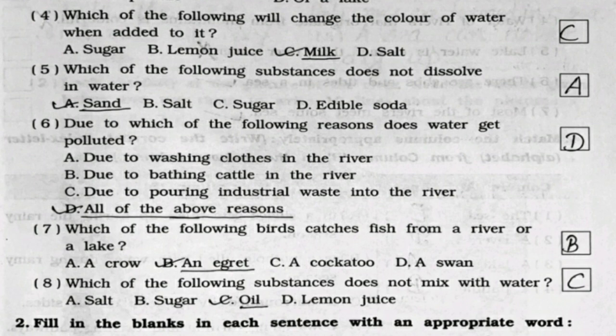Seventh, which of the following birds catches fish from a river or a lake? It is option number B, an egret. Eighth, which of the following substances does not mix with water? It's option number C, oil.